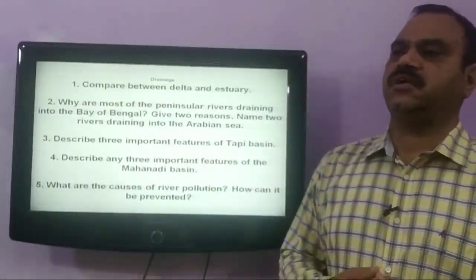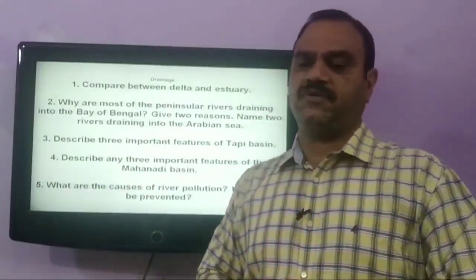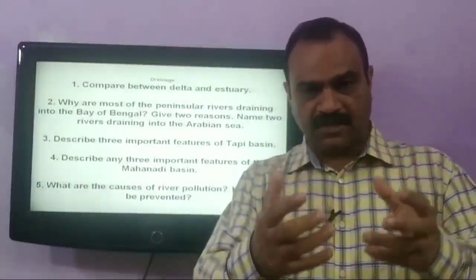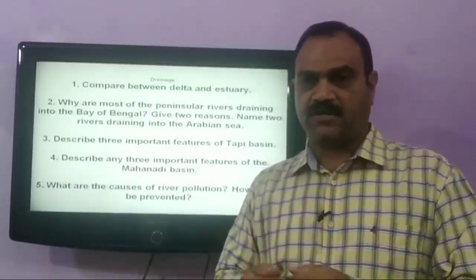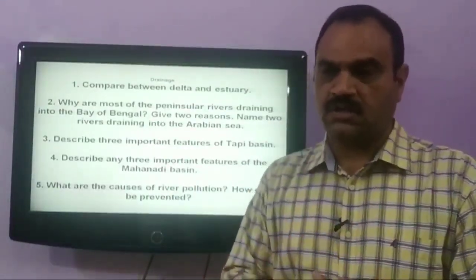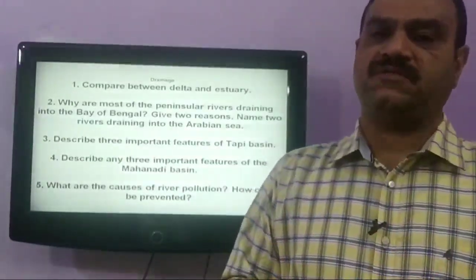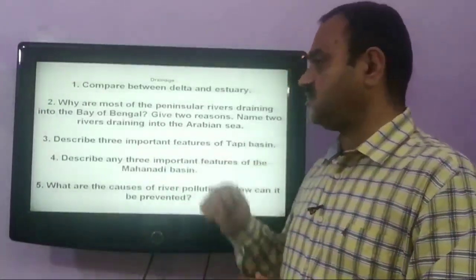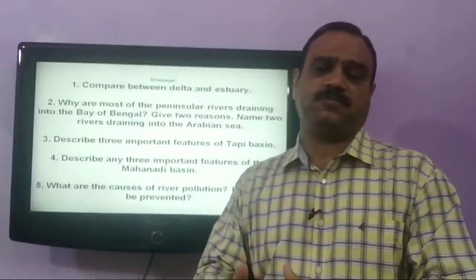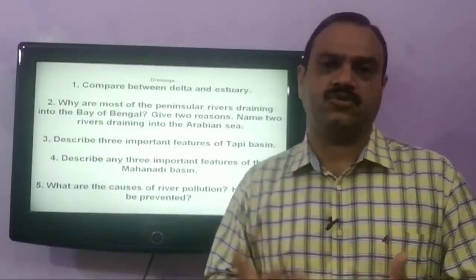Our next question is, compare between delta and estuary. As we have discussed earlier, deltas are triangular shaped depositions. When the river falls into the ocean, it brings along with it rich sediment and deposits it at the mouth of the ocean. So these are triangular shaped depositions of sediments, whereas estuaries are deep funnel shaped valleys which are free from any deposition.